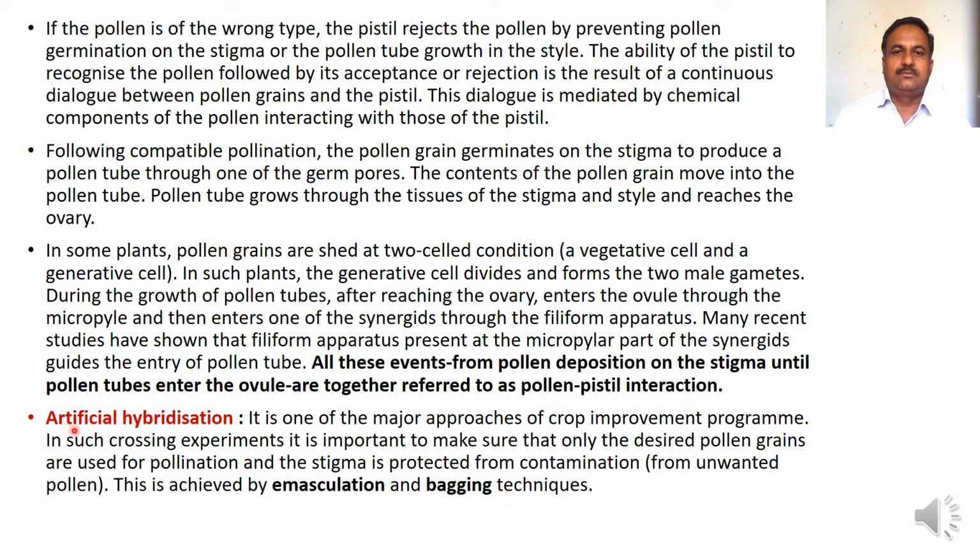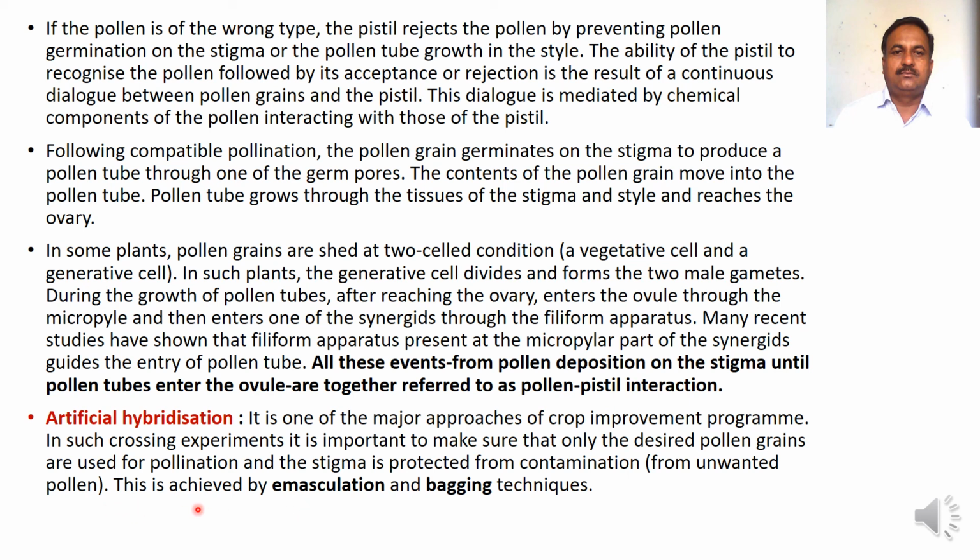Now see about artificial hybridization. It is one of the major approaches of crop improvement programs, that is crop hybridization. In such crop experiments, it is important to make sure that the desired pollen grains are used for pollination and the stigma is protected from contamination, that is from unwanted pollen.